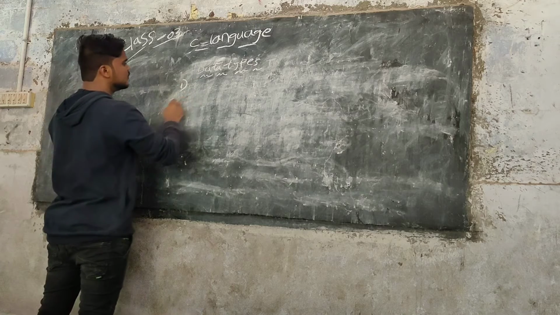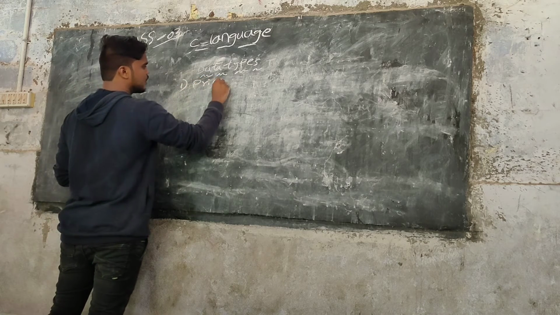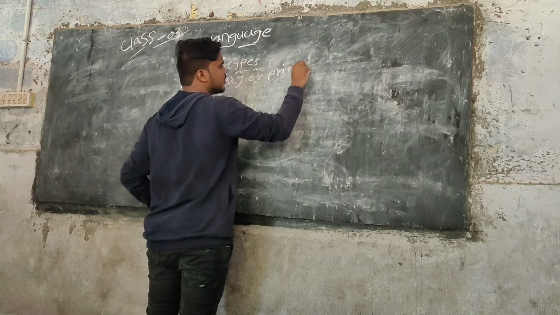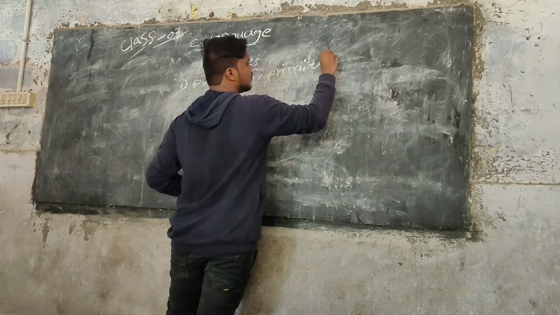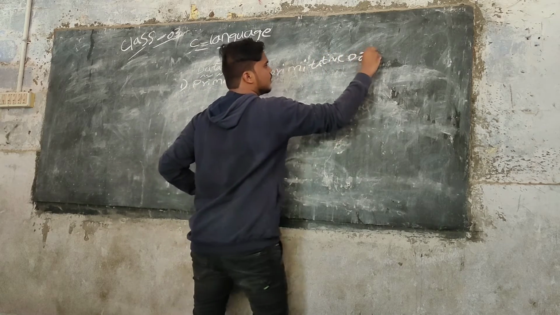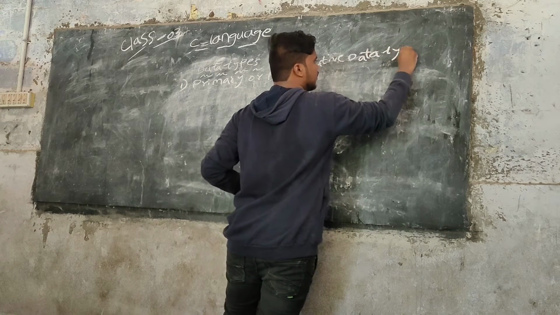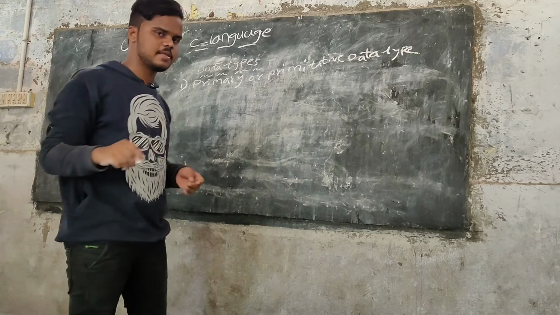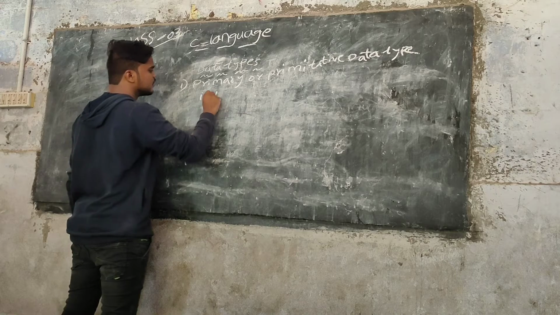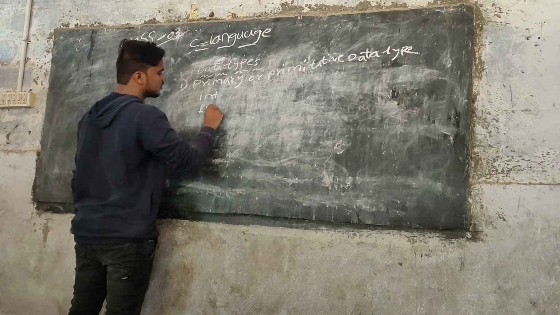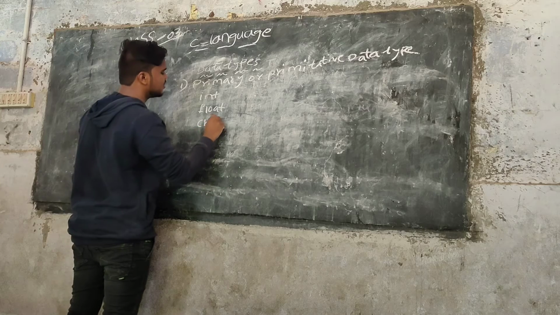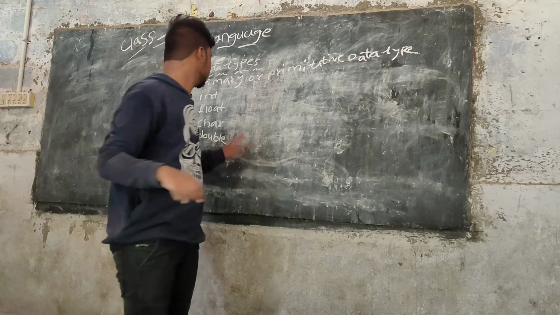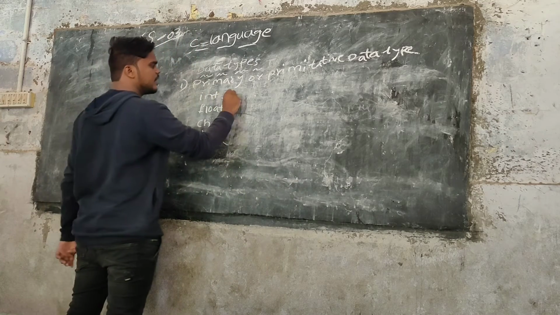The first data type is primary or primitive data type. In primary or primitive data type, again it is classified into 4 types. They are int, float, char, double.